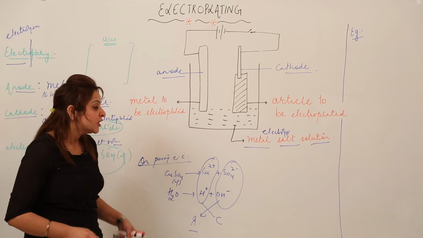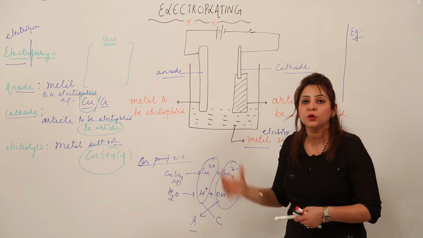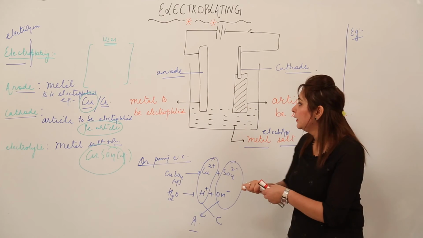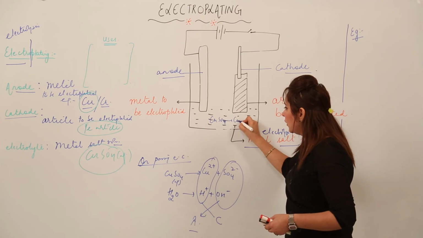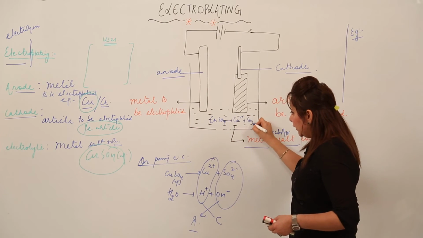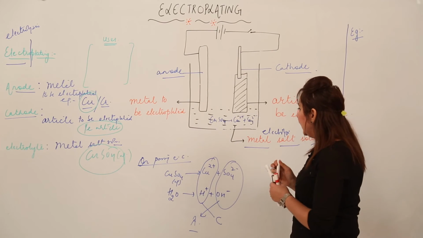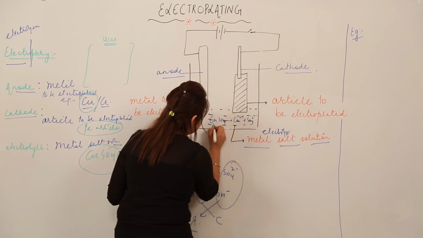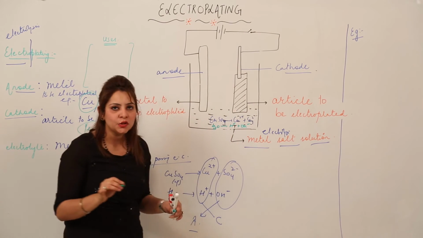So they will move to cathode, and these negatively charged ions will move to the oppositely charged electrode, that is anode, right? So now we will look at what kind of reactions will take place at the respective cathode and anode when they move there. So I will write the reactions here also. We have CuSO4, it is breaking into Cu2+ and SO4 2-. Then we do have the water, it is also breaking up into H+ and OH-.